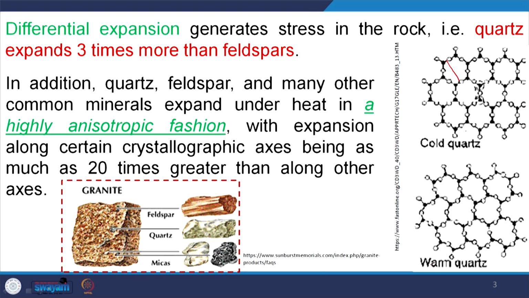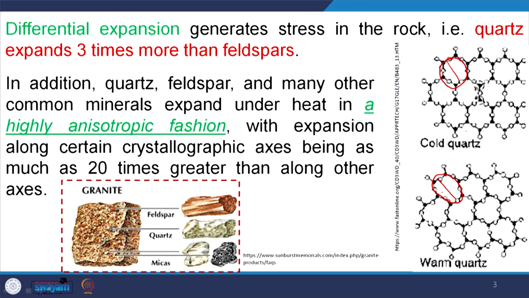However, if it is warm quartz, you see this axis is different, and if you take a cross section, here you see these quartz crystals, these atoms, they are arranged in this fashion. However, this is in an elliptical fashion. Why? This is due to expansion due to heating. So, that means this type of differential expansion creates cracks among these mineral walls, among the mineral junctions.